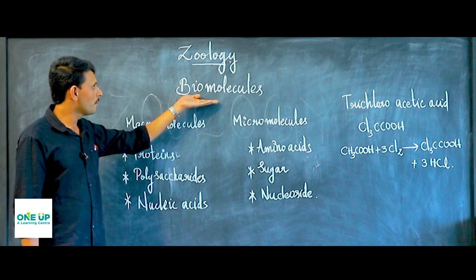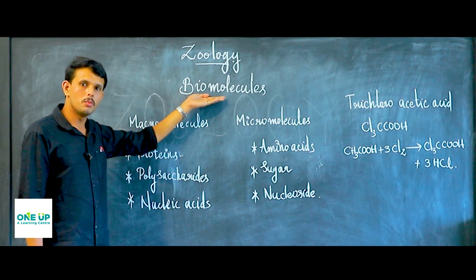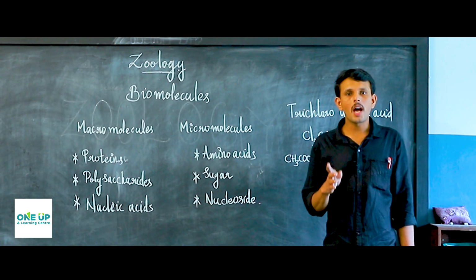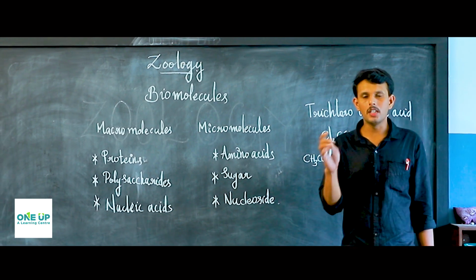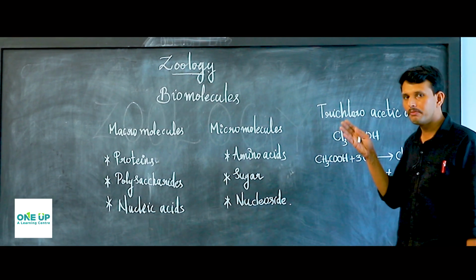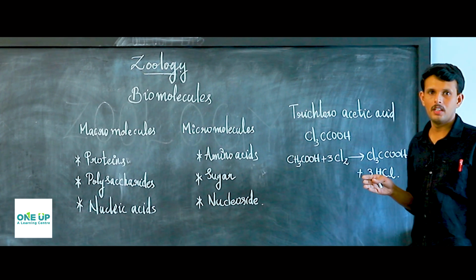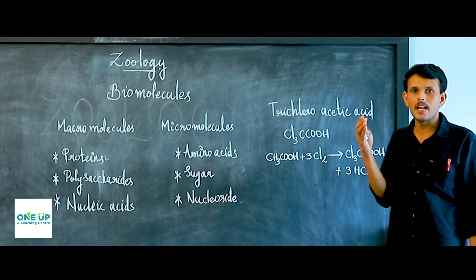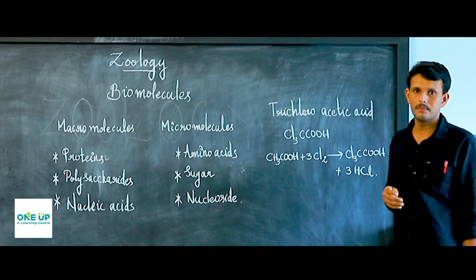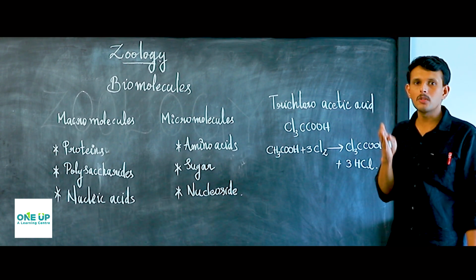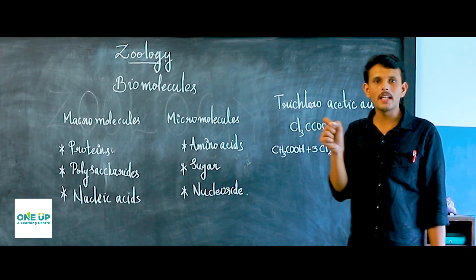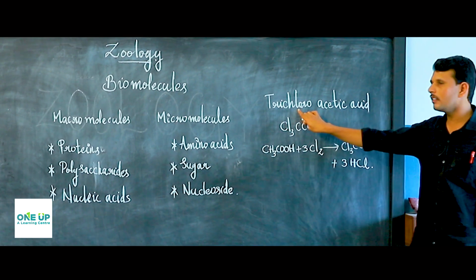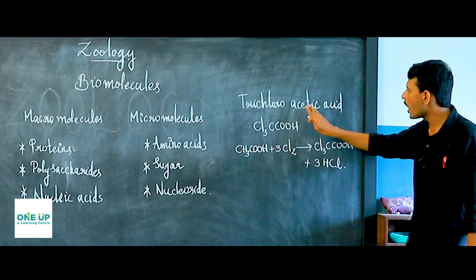Now to begin with, these biomolecules are to be extracted from a given piece of tissue. Suppose you are given a piece of living tissue, say for example a piece of meat or a leaf. There are certain sequential procedures to extract and analyze the biomolecules present in them. To separate and to understand what are the organic compounds present in a given piece of tissue, first you have to grind the given tissue in trichloroacetic acid.